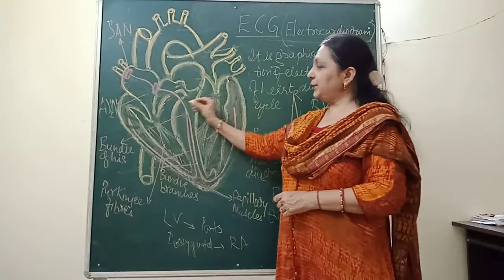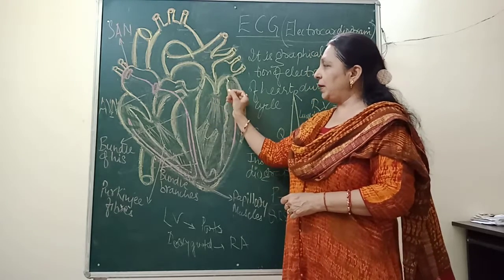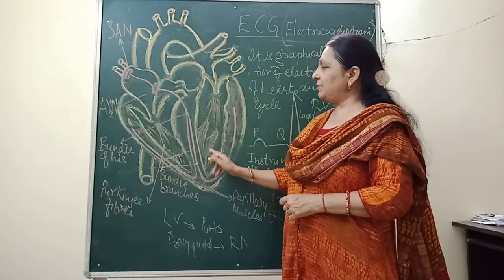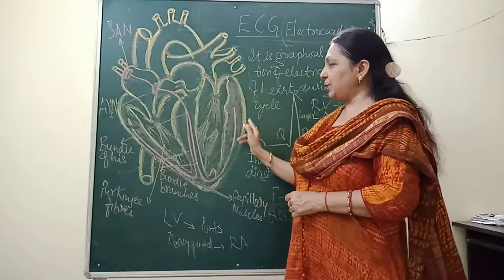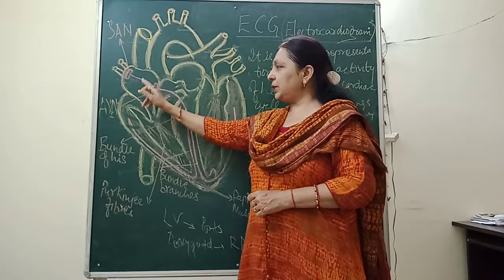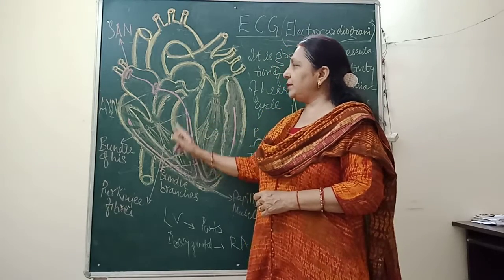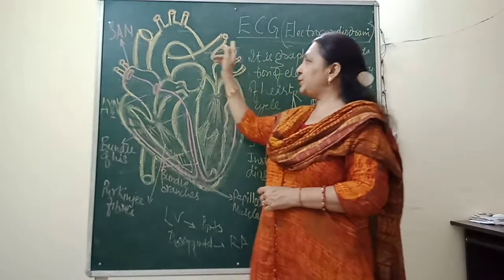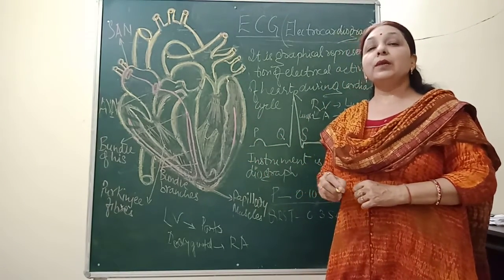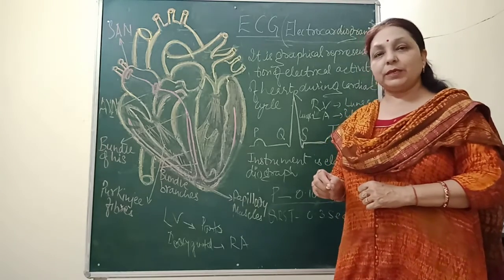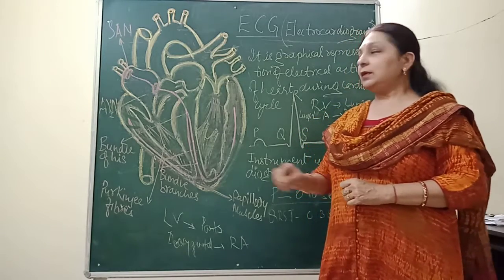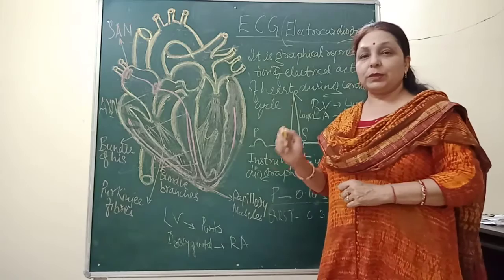Earlier I had told you about the flow of blood, that is from the left auricle to the left ventricle, and from the left ventricle to the aorta, and the aorta to all parts of the body, where it becomes deoxygenated, and that comes to the right auricle to the right ventricle, and then from the right ventricle to the pulmonary artery, and then to the lungs. This way I had told you earlier that the flow of blood is closed circulation, that means it flows in closed blood vessels, and the flow of blood is twice. Our heart pumps the blood twice.